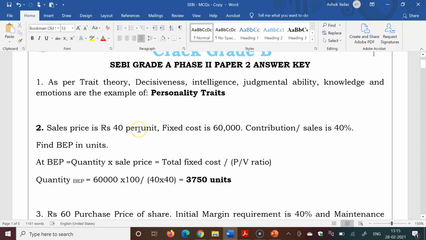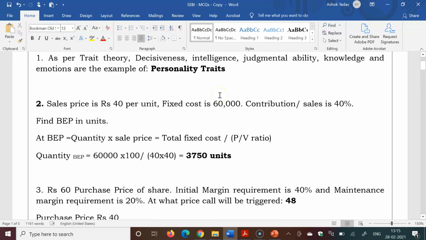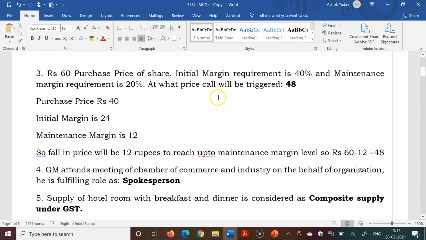So the sale price is 40 per unit, fixed cost is 60,000, contribution by sales is 40%, find the BEP units, the break-even point. So the formula for break-even point is total fixed cost divided by P/V ratio. From here we can calculate 3750 units, that we have covered in our content. The personality trait question also we have covered in our content.